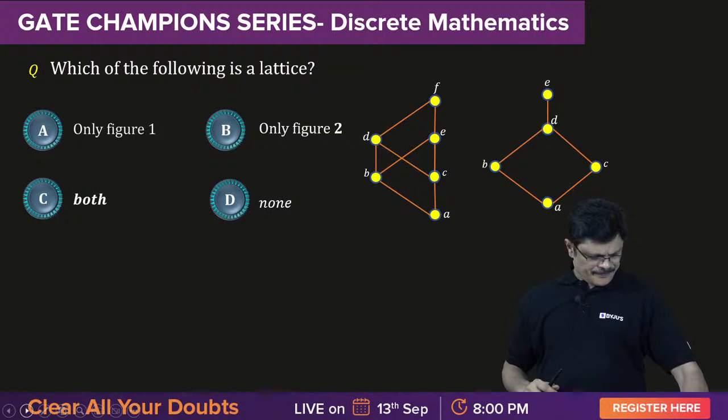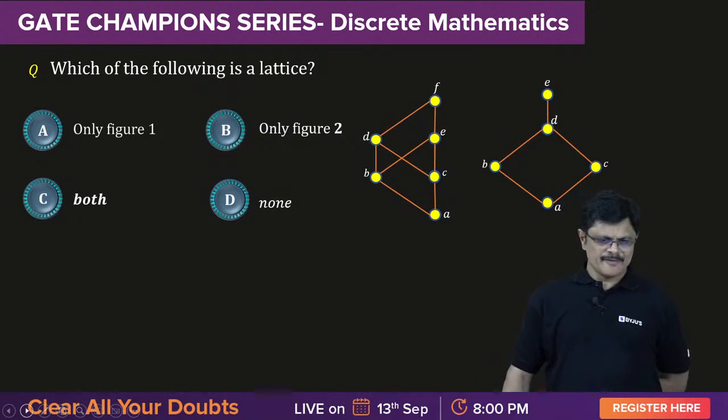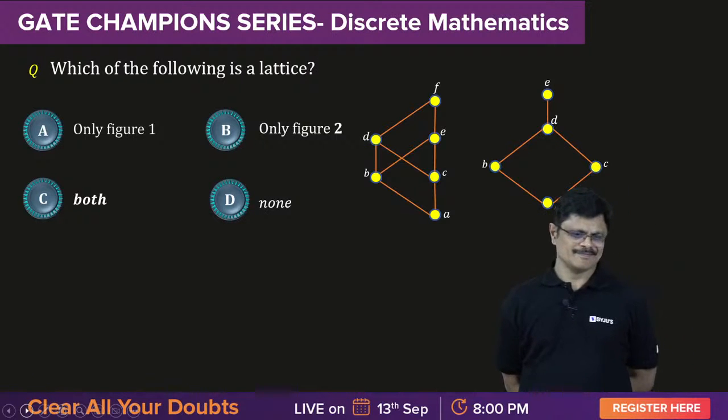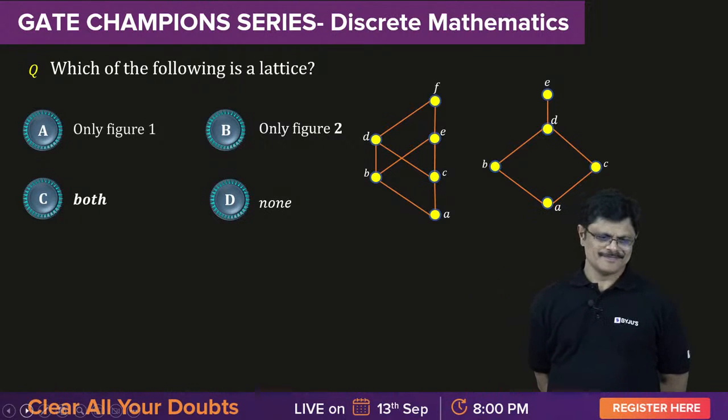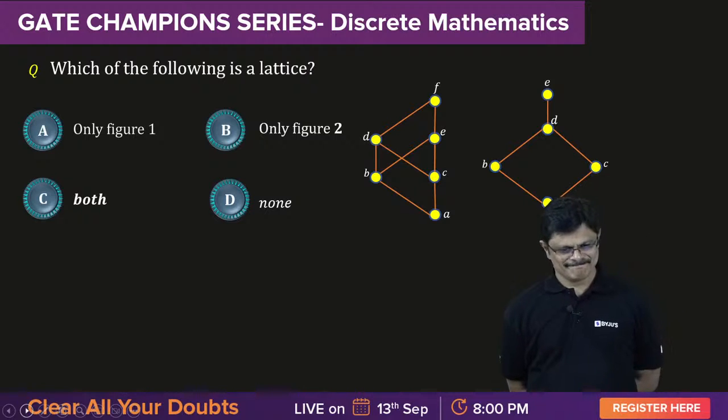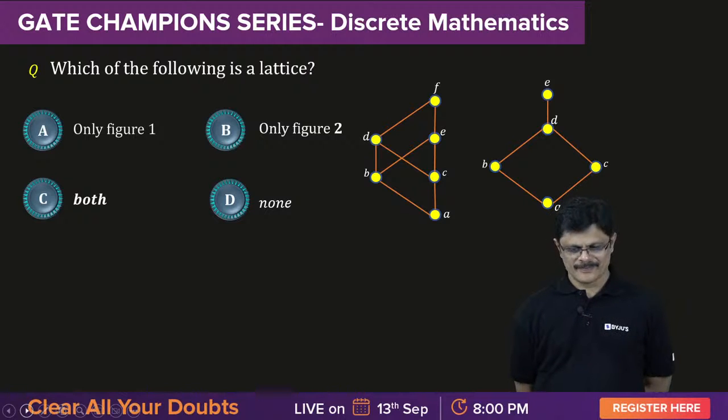The next one is, which of the following is a lattice? Only A is a lattice, B is not a lattice. What is a lattice, sir?